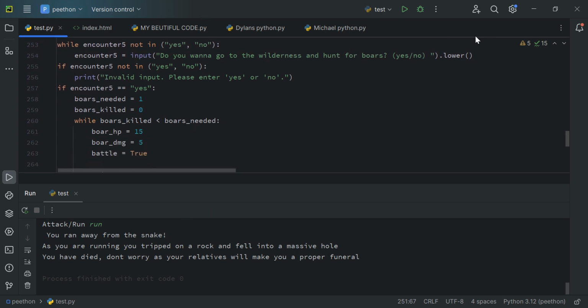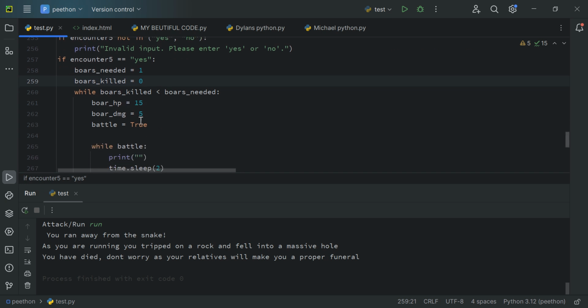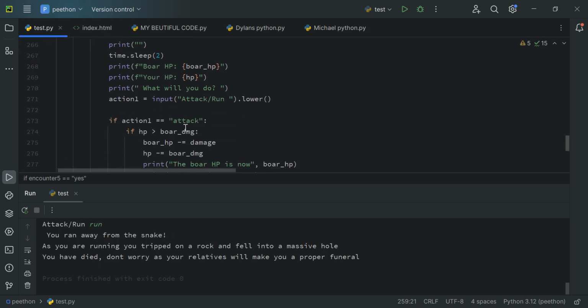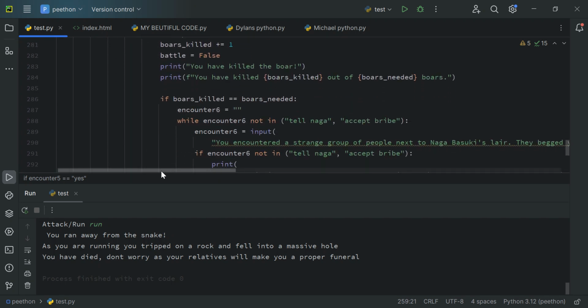But this one is slightly different since I wrote boars needed is 1, boars killed is 0. So I need 1 boar, and if boars killed is smaller than boars needed, the battle will start. So this is the battle. It's the same thing as before, the same strategy. And after a while, it's another encounter.